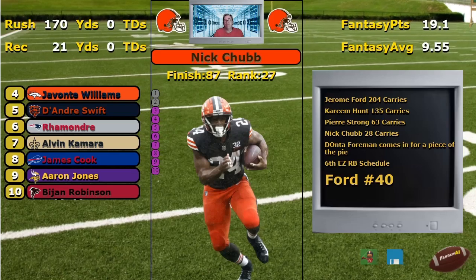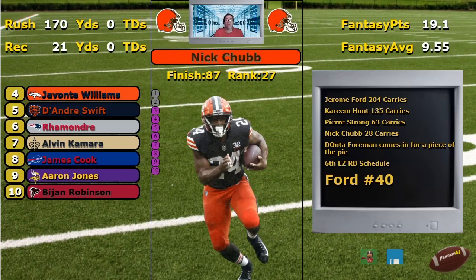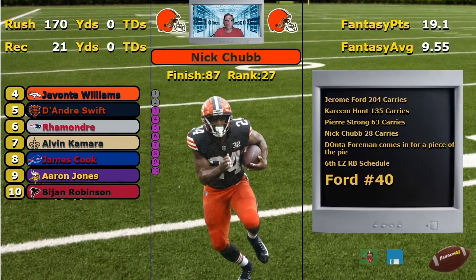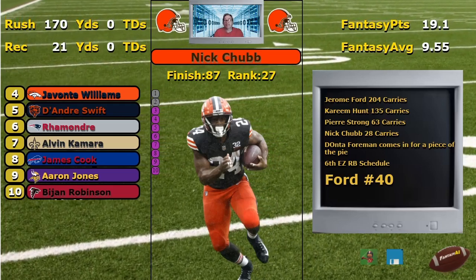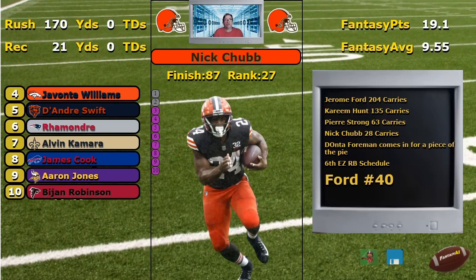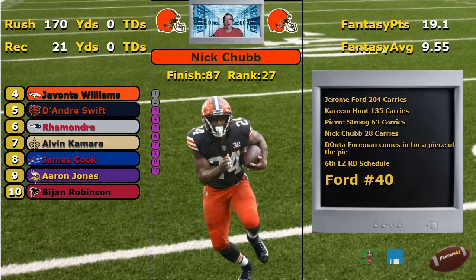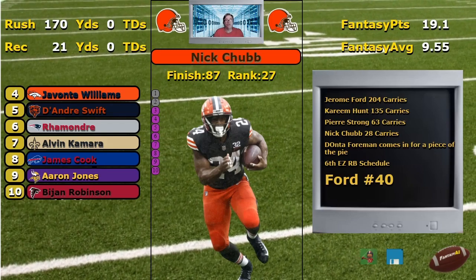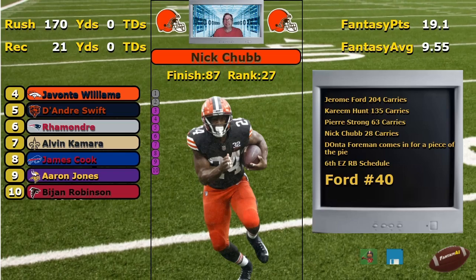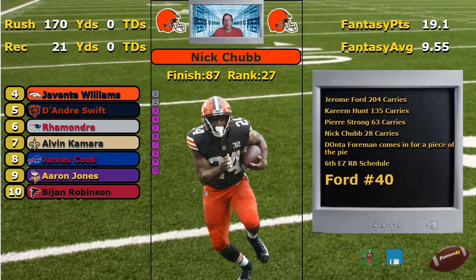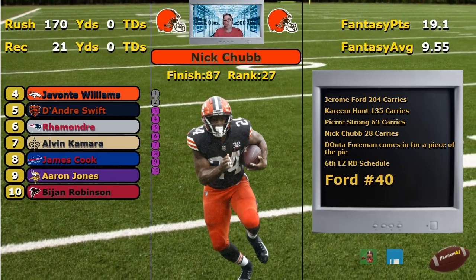I think the easiest thing to do here would be take this Ford at 40. Right now, they got him ranked 40th. You get 3 or 4 good games out of him early. You know, a lot of times you set your draft up. Like last year, it would be a perfect example. Kamara and Jonathan Taylor didn't start the year. Well, there'll be an injury in preseason. We'll have someone that's good that might have a little ankle or hamstring sitting out early. And you need a running back for those first few weeks. Well, this Ford guy might fill the bill, especially if they slow walk Chubb getting in there.